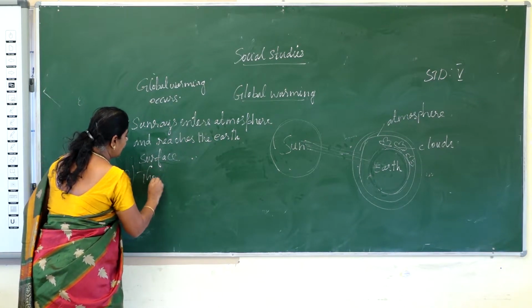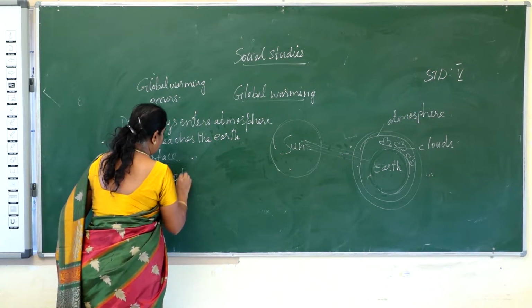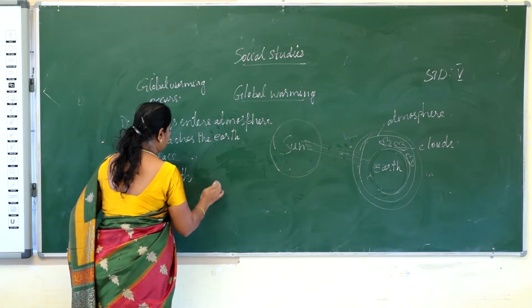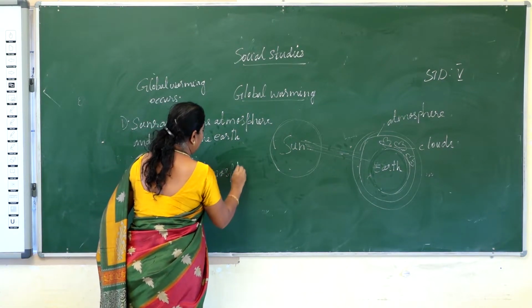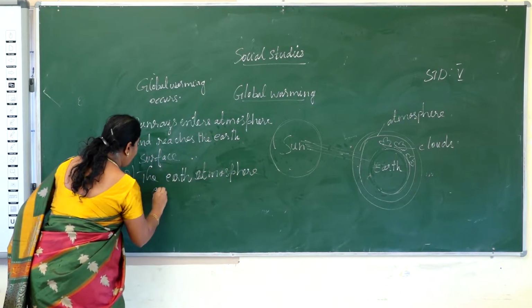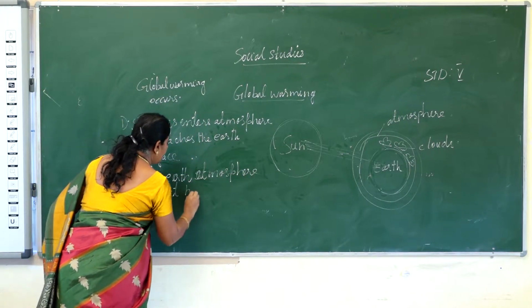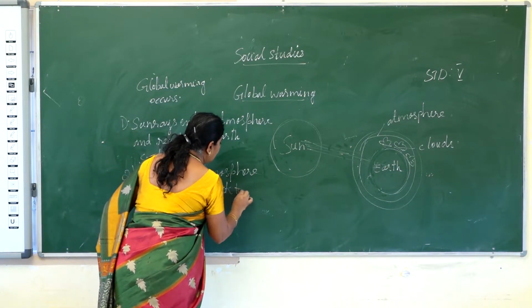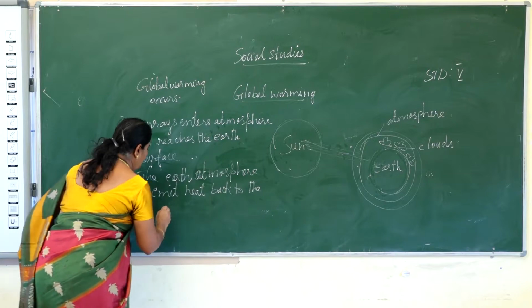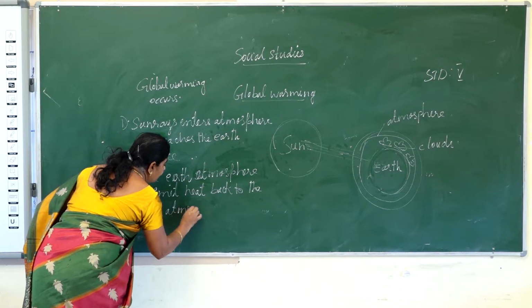The second step is the earth emits heat back to the atmosphere.